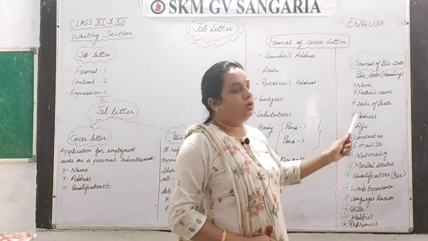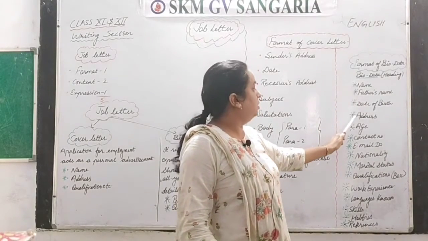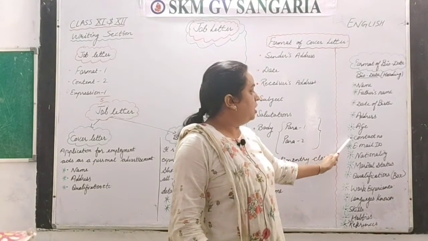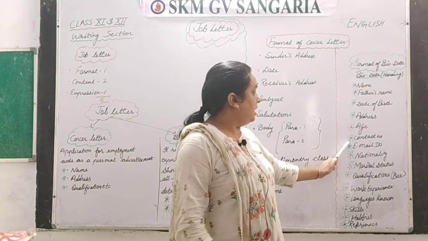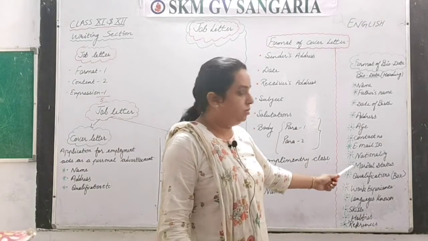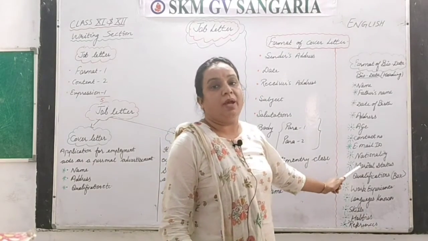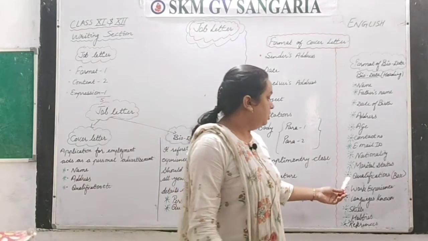Then the very first things you give are name, father's name, date of birth, address, age, contact number, email ID, nationality, like Indian, and marital status. Marital status means married or unmarried.